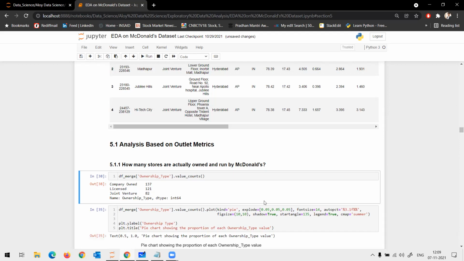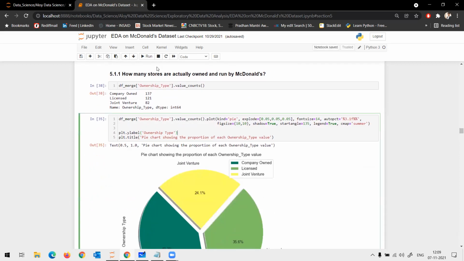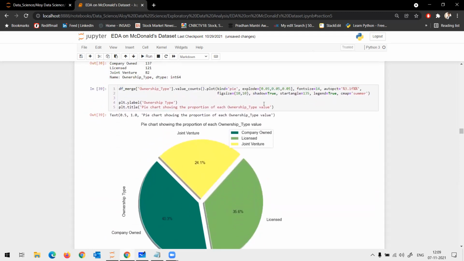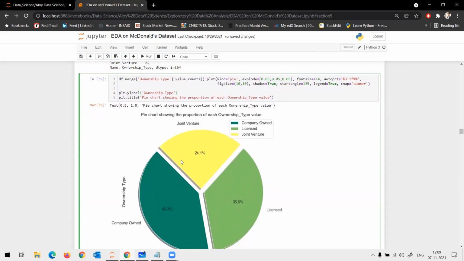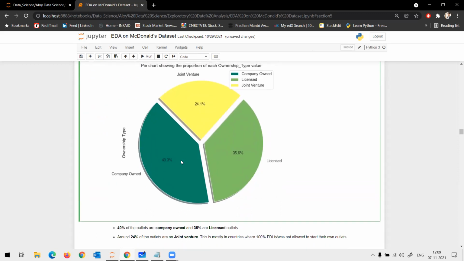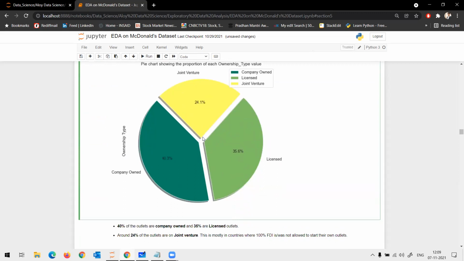Okay. So once I have this data on the distribution with respect to ownership type, I plot it using a pie chart. Okay. You guys remember this code, right? When we did the donut chart, we used the same code. There is no difference here. Okay. I plot it using a pie chart. I observe that around 24.1% is joint venture. So I make a note of it.